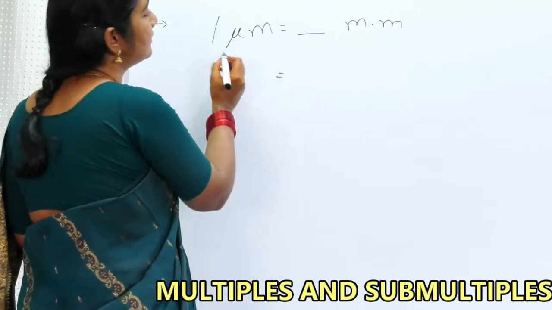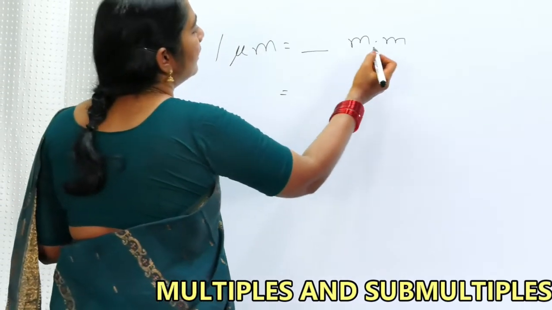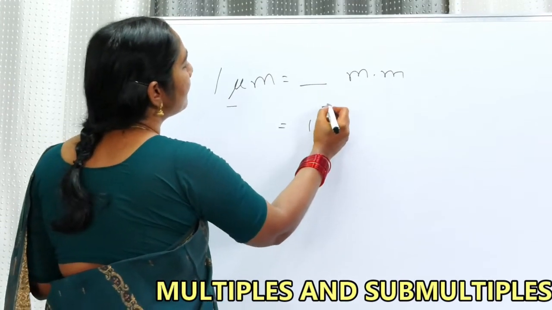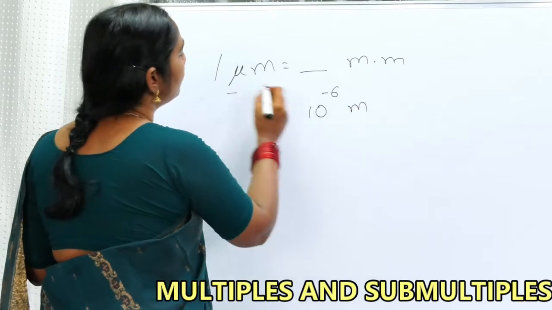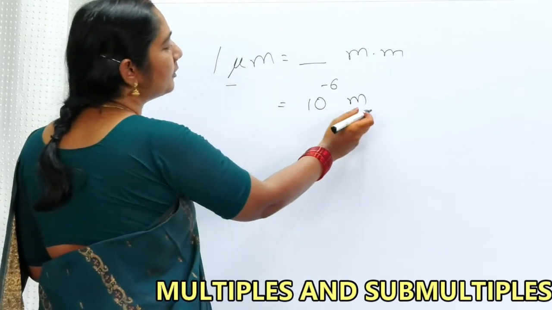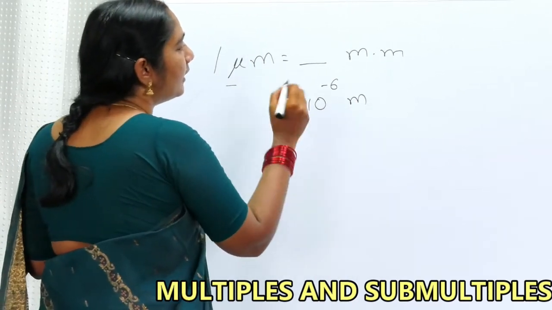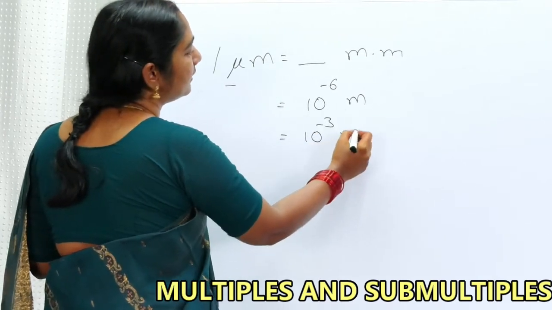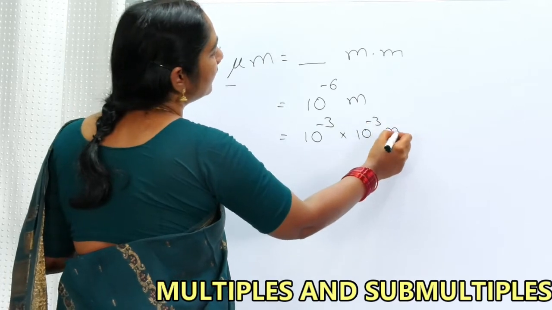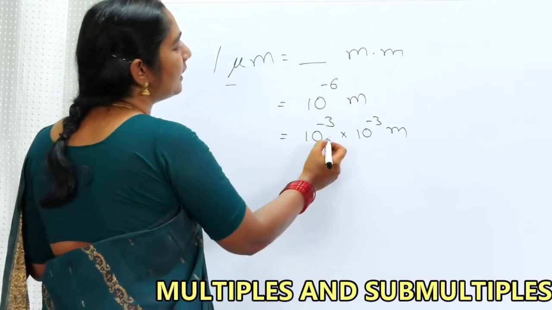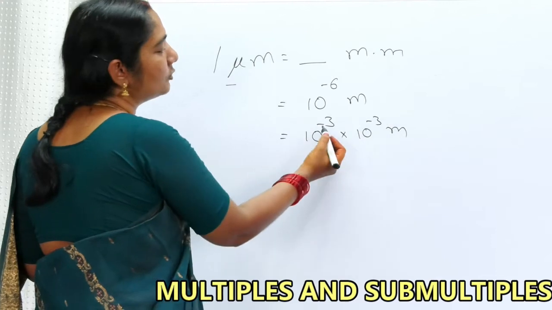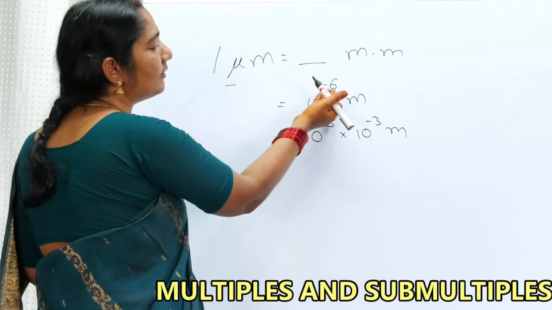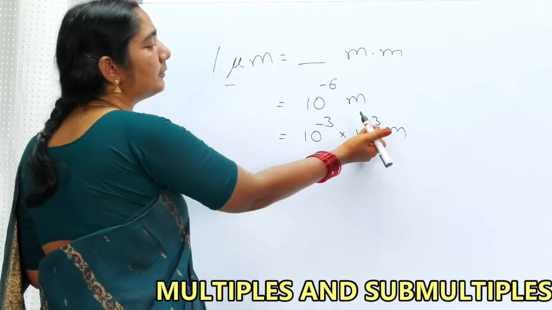So, my dear friends, here micro stands for 10 to the power of minus 6. So, 1 micrometer is nothing but 10 to the power of minus 6. And this minus 6 I can write as minus 3 and minus 3, 10 to the power of minus 3. See, my dear friends, when the bases are equal, powers can be added. So, minus 3 and minus 3 is minus 6. Just for my convenience, I have written minus 6 as minus 3 and minus 3.